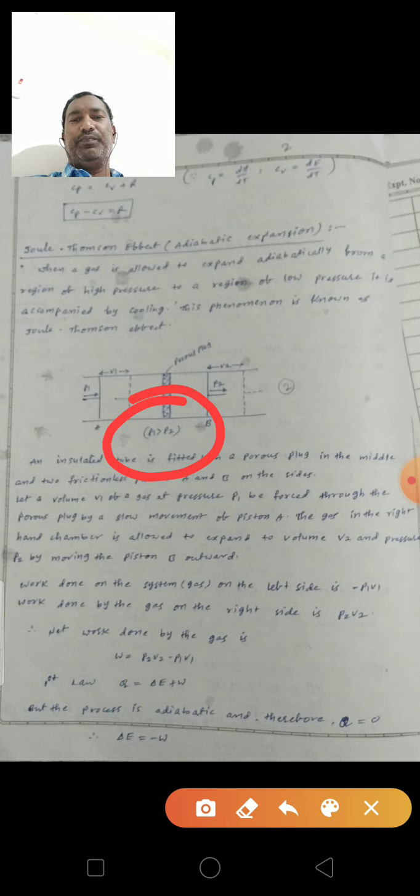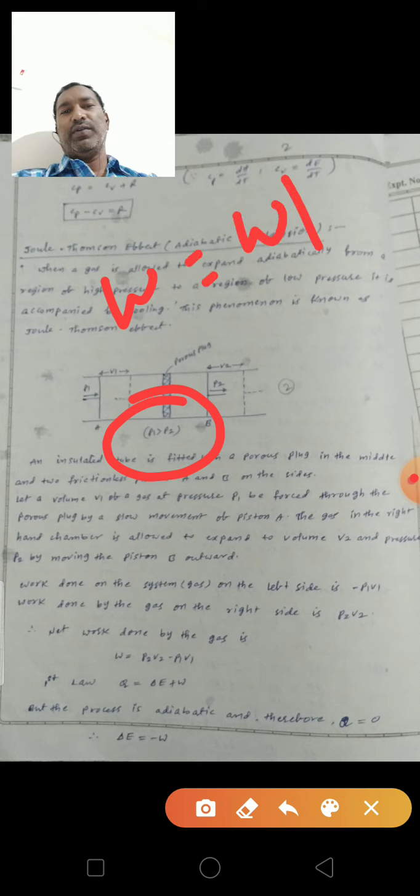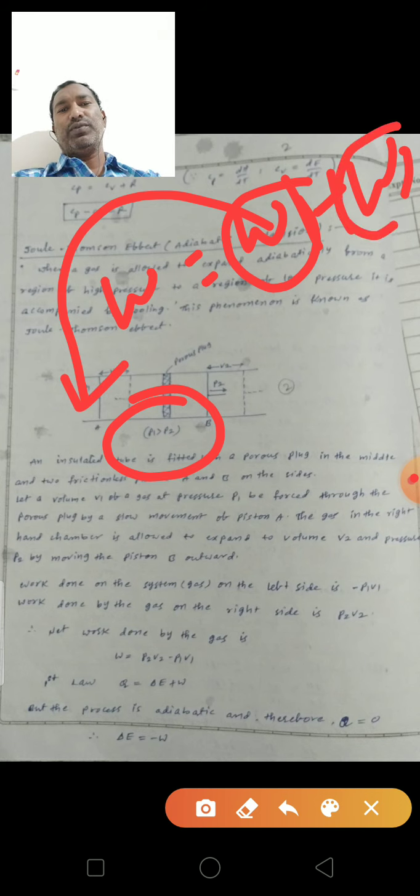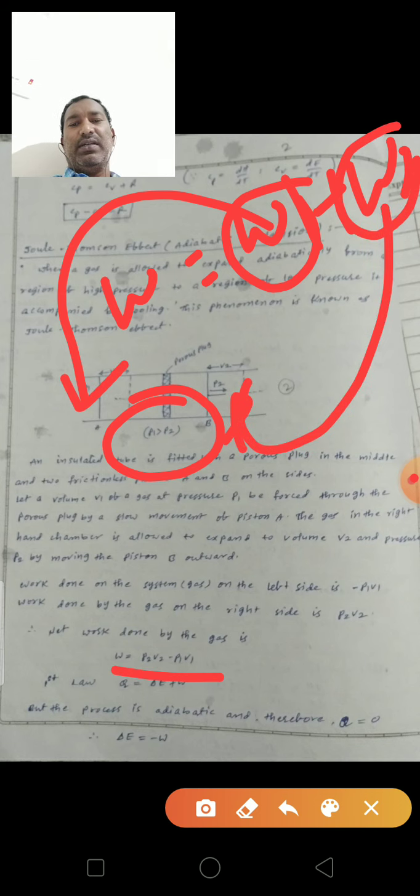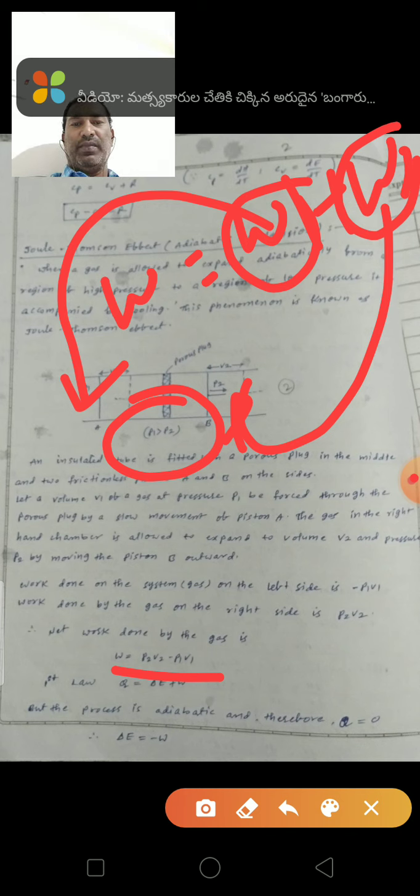This gas is pushed through the plug and expands against the P2 pressure, with volume V2. In this, the work done by the gas is W2 equal to P2V2. So the total work done in the system is W equal to W1 plus W2. W1 is the left side work and W2 is the right side work. From this, W is equal to P2V2 minus P1V1.